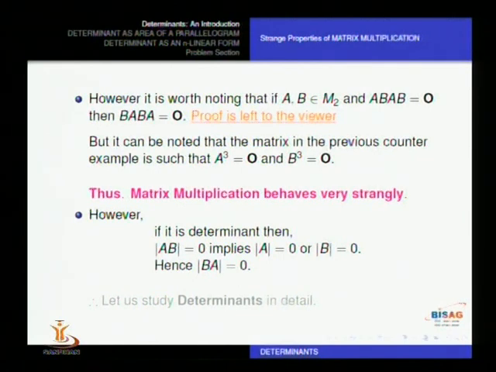However, in the case of determinants, if the determinant of the product of two matrices is 0, it does imply that one of the matrices must have determinant 0. AB determinant is 0 implies either determinant A is 0 or determinant B is 0, hence BA determinant will also turn out to be 0. This can be seen; details are not done here, they are left to the viewers.